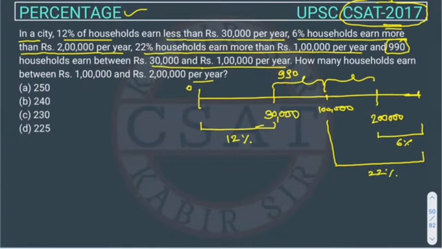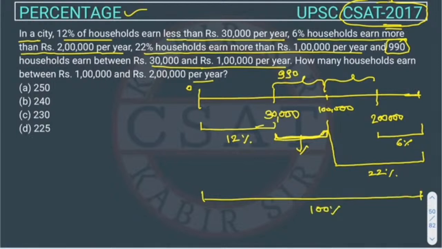Right. So total will be 100%. This is given 12% and this is 22%. So what will be this amount? If I want to find out in percentage the people earning between 30,000 and 1 lakh, they have given 990, but in percentage, what will it be? From here to here, it will be 100 or not?